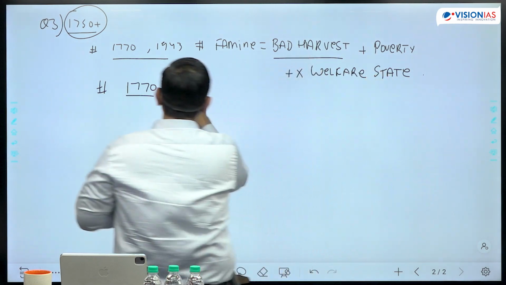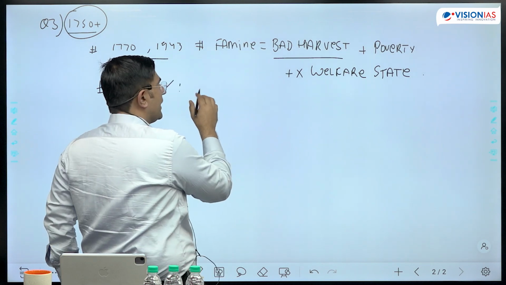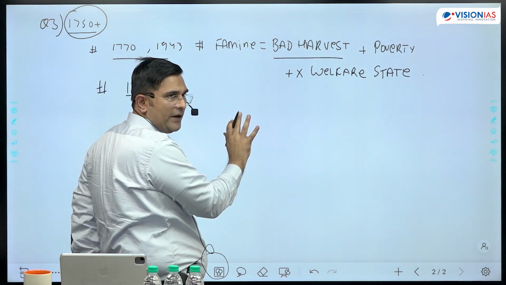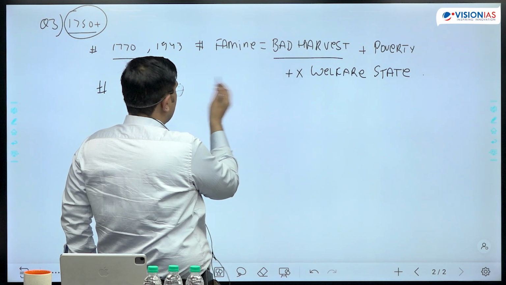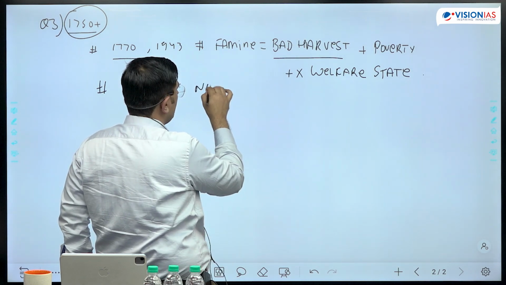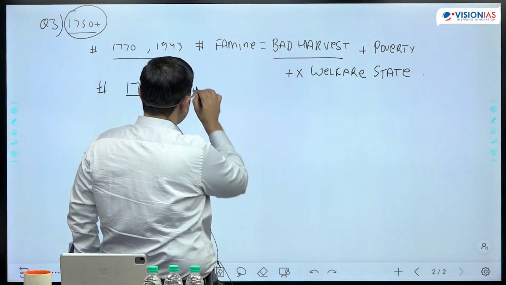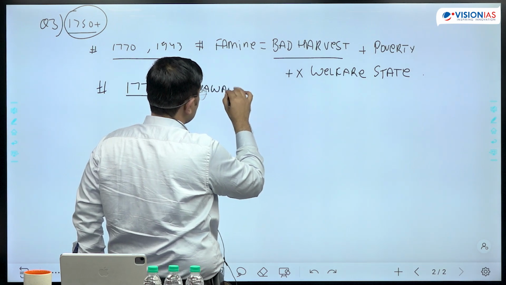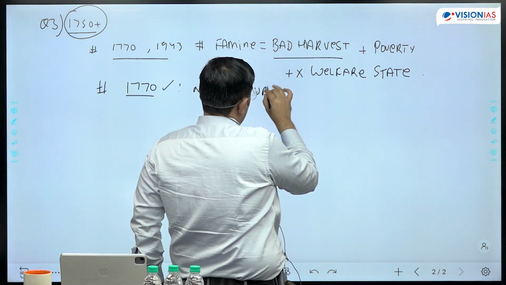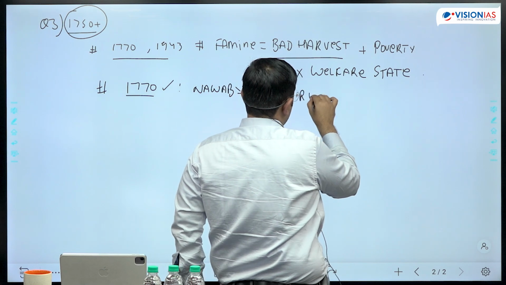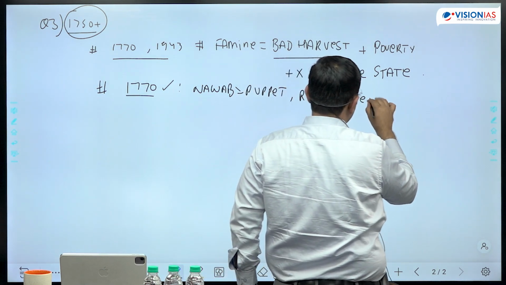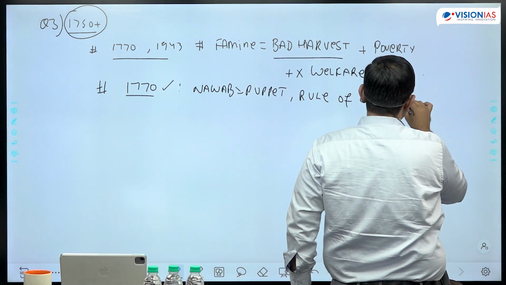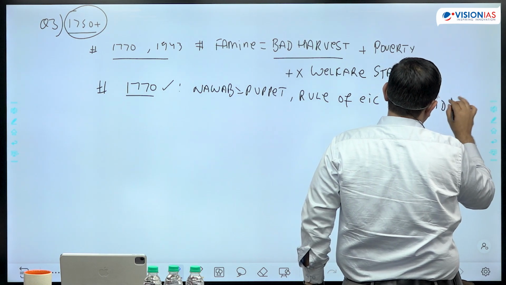So in the 1770 famine, you can talk about what? You can say that bad harvest hua, that is fine. But then the welfare state was not there because there was rule of the East India Company. Nawab is equal to puppet. Rule of EIC, East India Company, who did nothing.